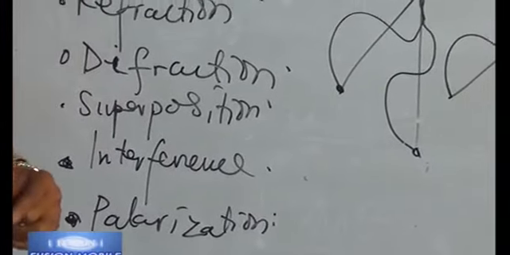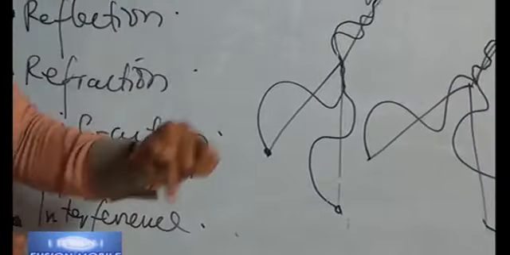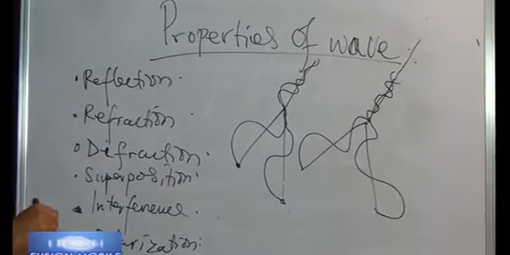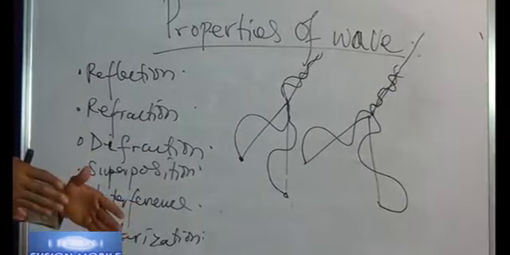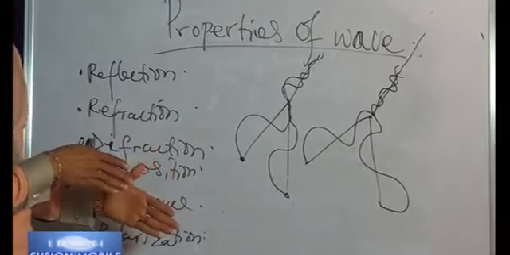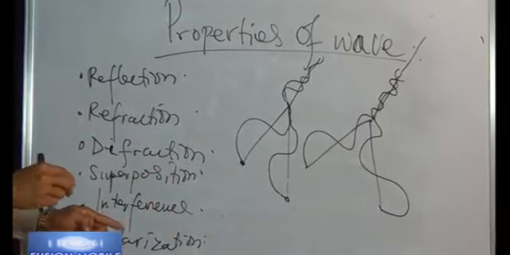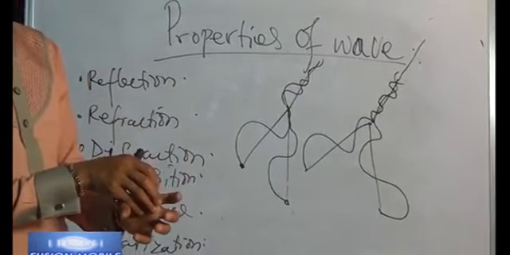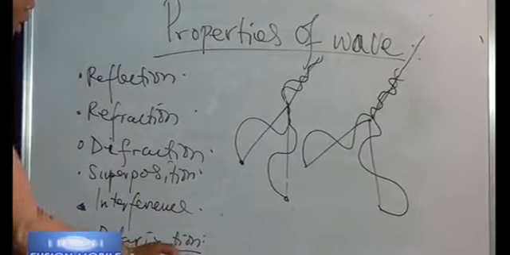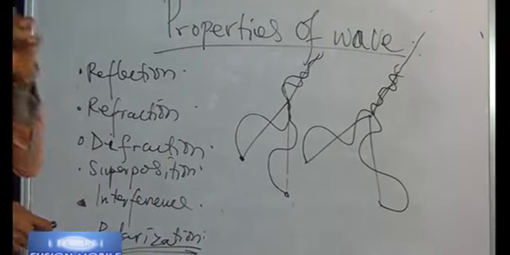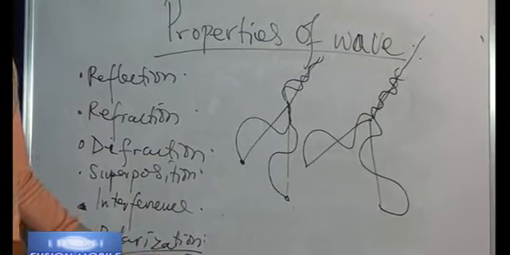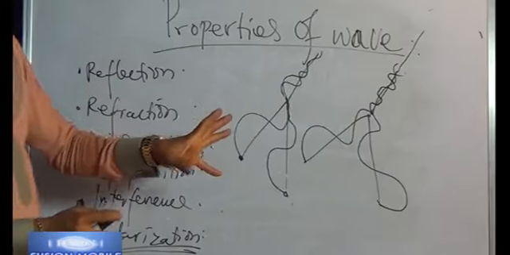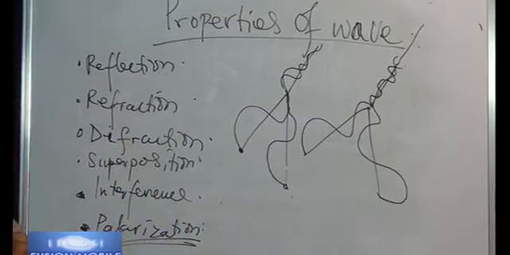For those of you writing JAMB, you will see a question like this: which of the following is an exclusive property of transverse wave? And some will say exclusive means the one that transverse waves do not carry out. It's not true. Exclusive there simply means what is that particular property of wave that only transverse waves can carry out? And the answer is polarization. Note that only transverse waves, example light, can carry out polarization. But longitudinal waves, such as sound, cannot be polarized.